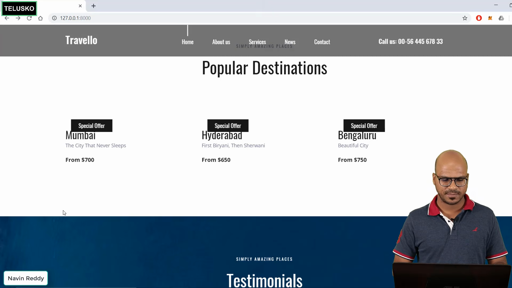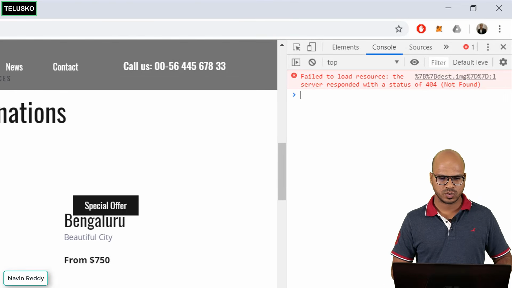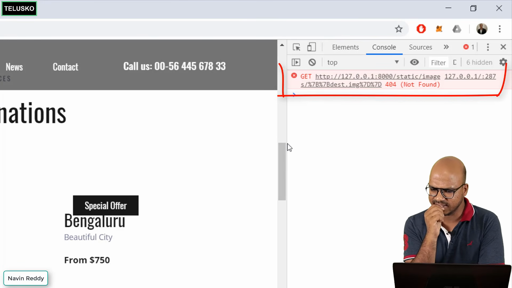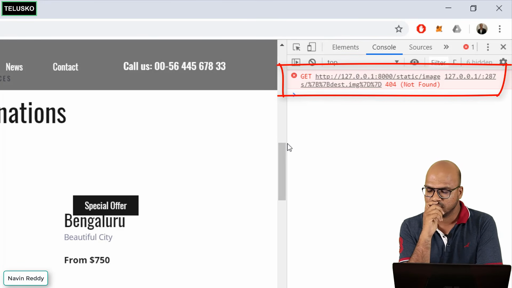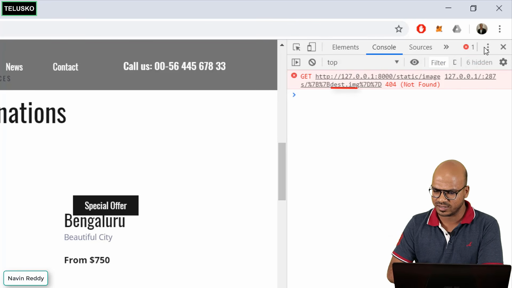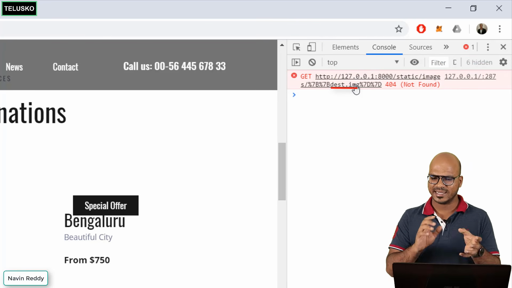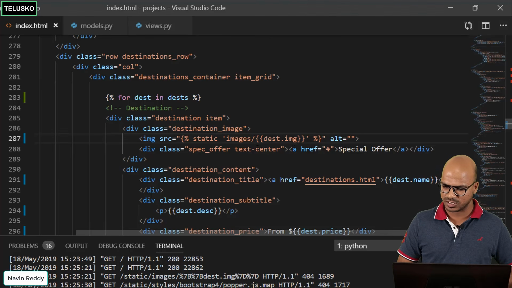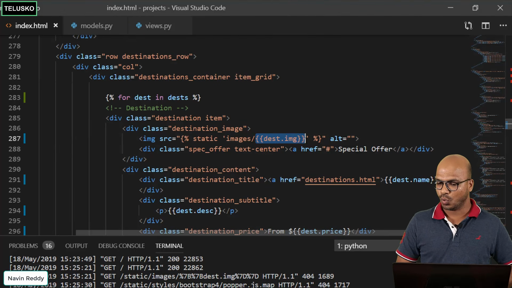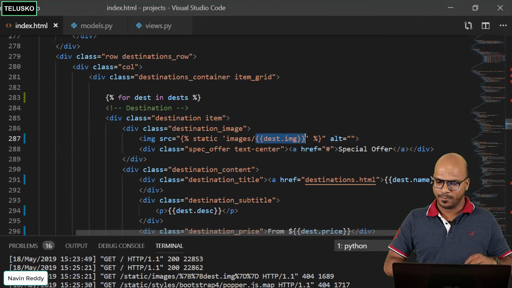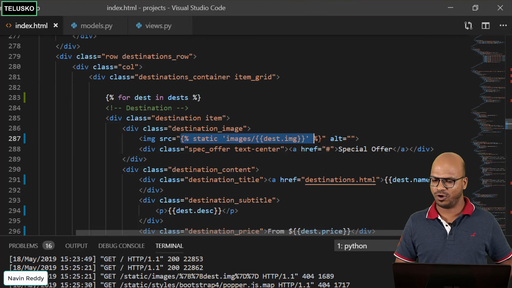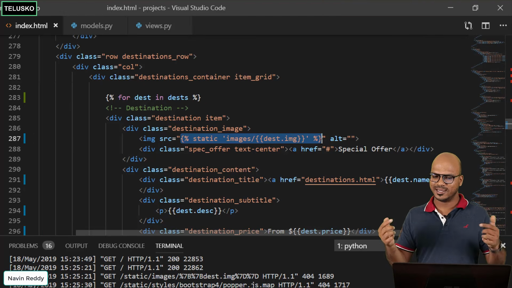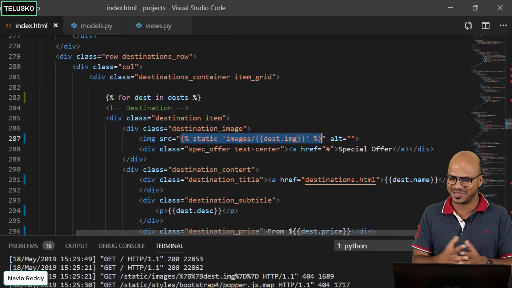Let's verify in the inspect element. If you go back to console and refresh again, okay, it says image not found. So the image it is trying to find is dest.img itself. Can you see that in the error here? That means the data is not getting parsed properly. The problem is this logic here. This type of format works in HTML, but if you see, this itself is a Jinja format, so you can't simply use Jinja inside Jinja. That will make it weird, right?